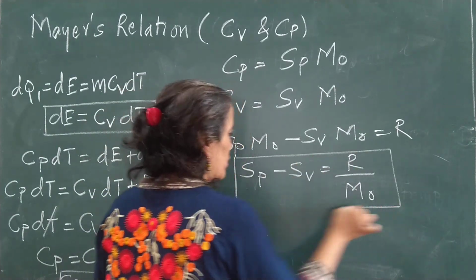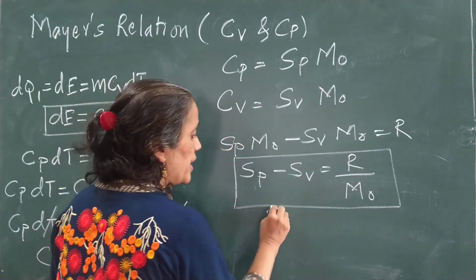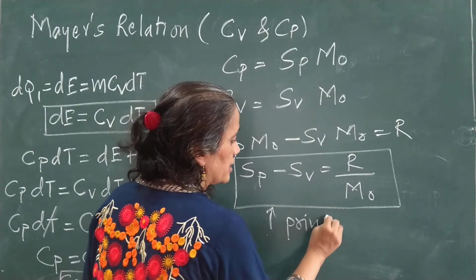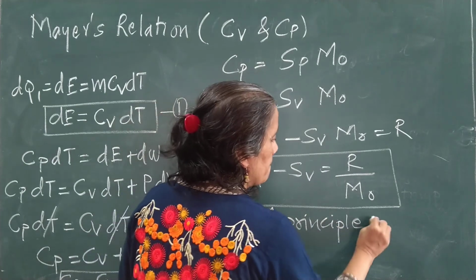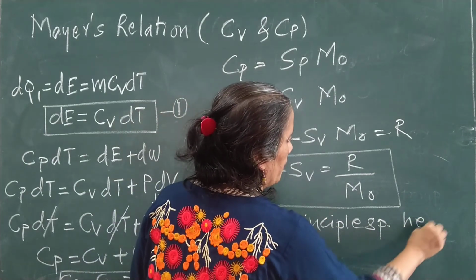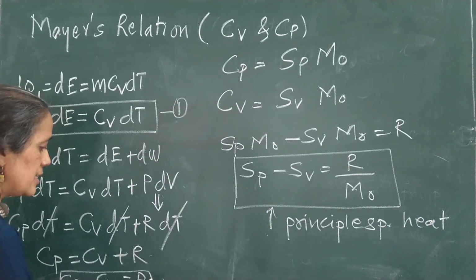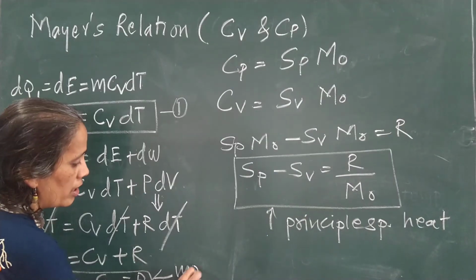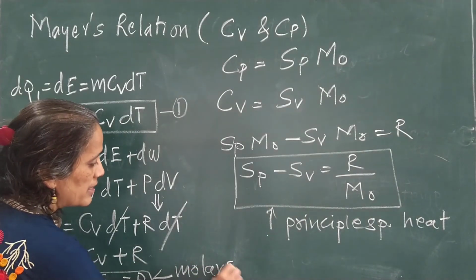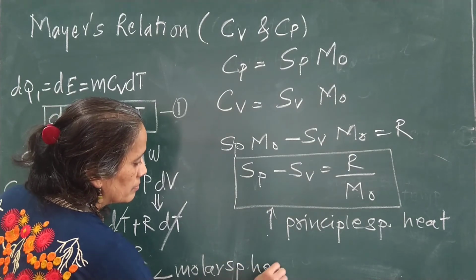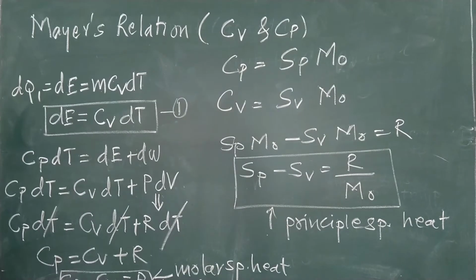This is nothing but your relation for principal specific heat. And the earlier one is nothing but the relation for molar specific heat. And this molar specific heat relation is to be called as your Mayer's relation.